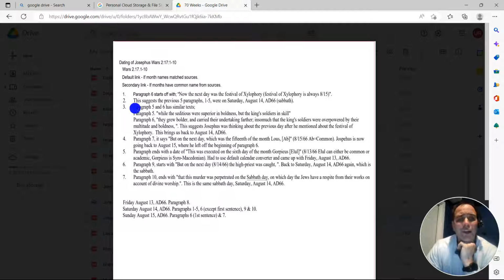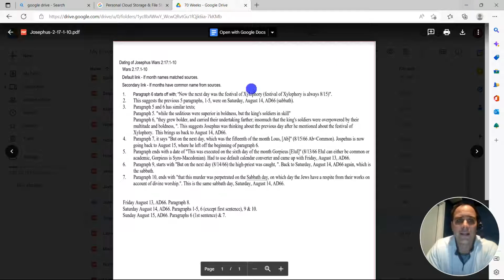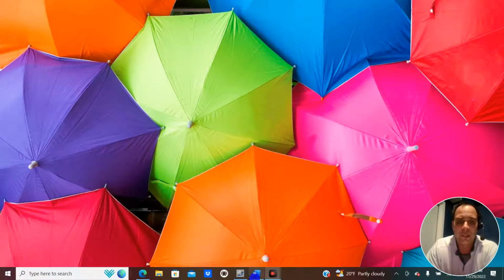And now this is where Josephus' mind drifts off. It makes it very challenging, and we have to sympathize with his situation. He's got a family, and at the same time he's sticking his neck out on the line, risking his life, documenting this. So we should be happy with what we've got. It's not easy trying to decipher all this. Paragraphs 5 and 6 have similar text, so I have that highlighted in here. If you go back to this here.